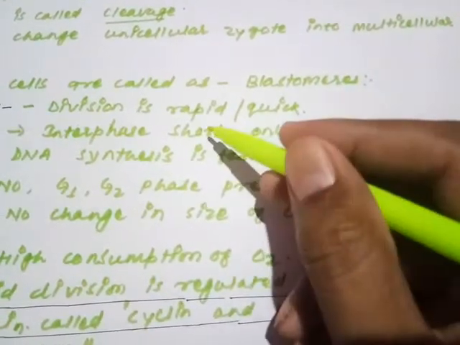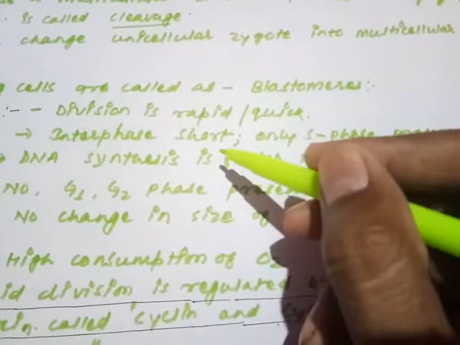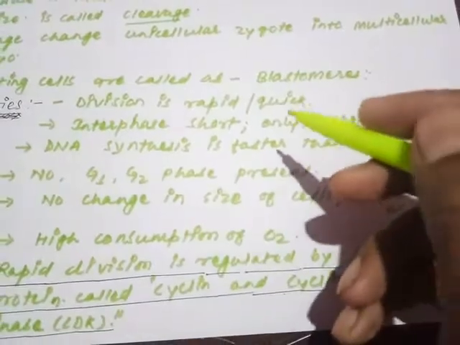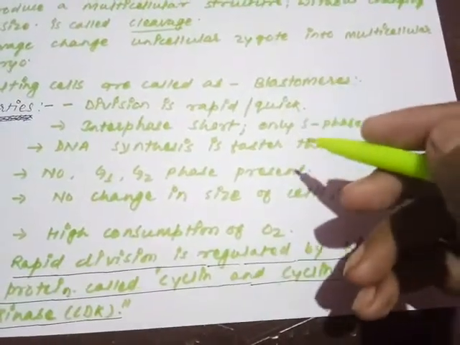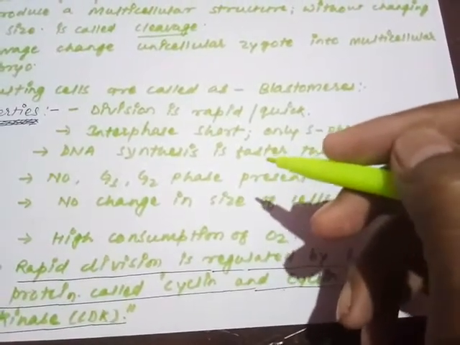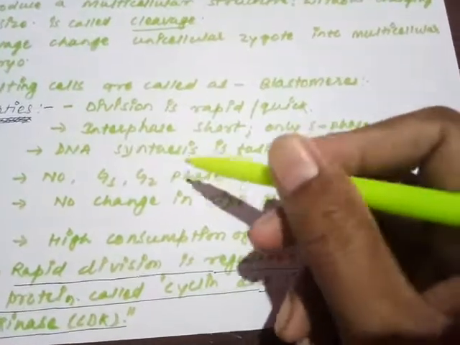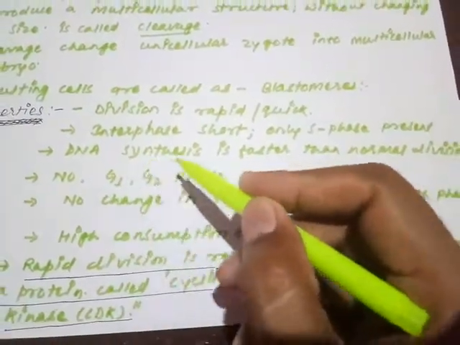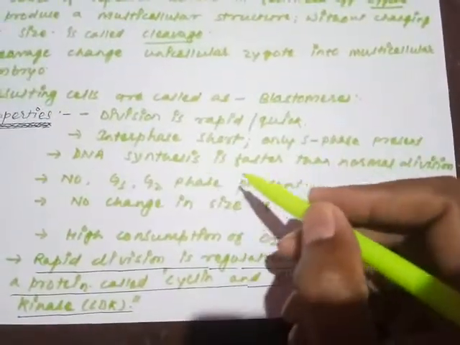So is it clear? Division is rapid and quick. Why is this so? Because the interphase is short. And why is interphase short? Because the cleavage follows only the S phase. Means what? Only DNA duplication is there. There is no growth of the cell, means there is no storage of material like RNA and protein synthesis. Only the duplication of DNA is there. That is why the DNA synthesis is faster than the normal mitotic division.